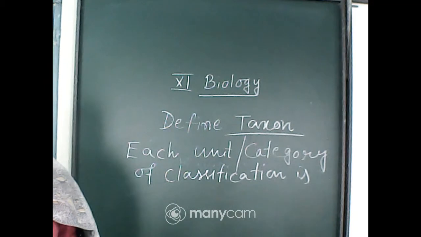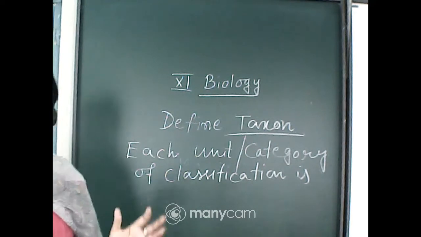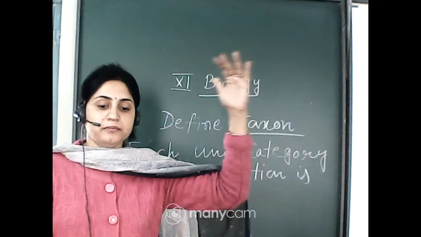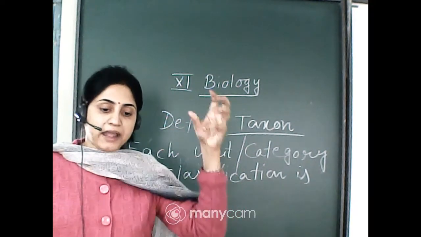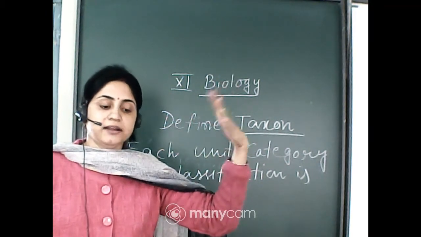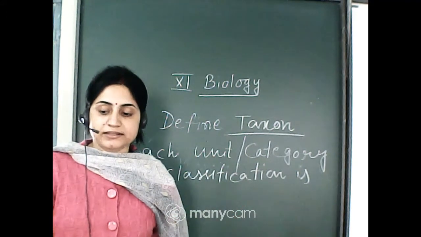Give some examples of taxa at different hierarchical levels. Taxon represents the rank: kingdom, class, species, genus. Each category in a classification is known as a taxon.